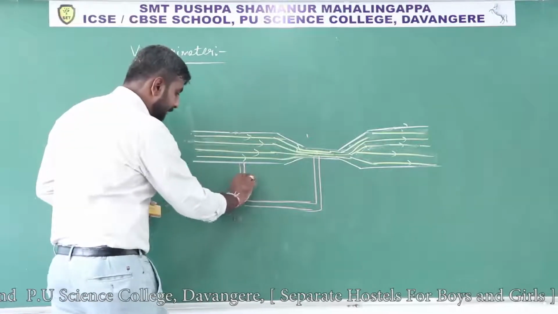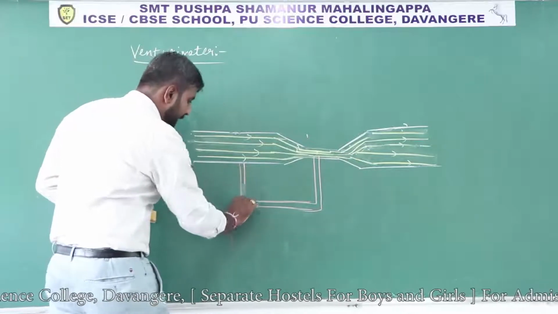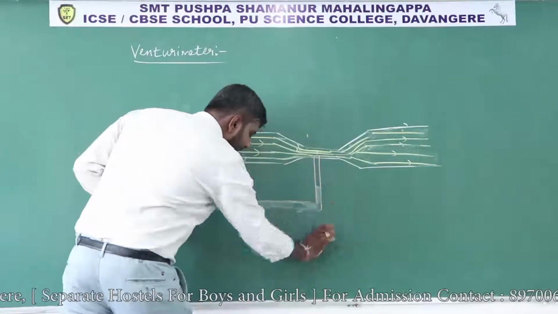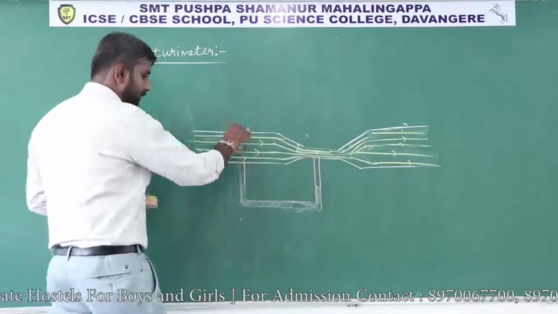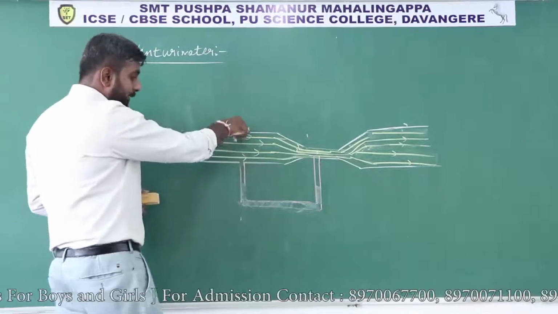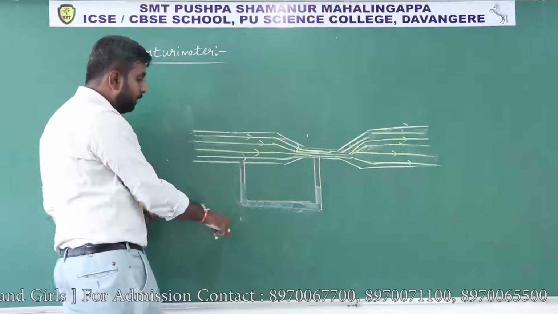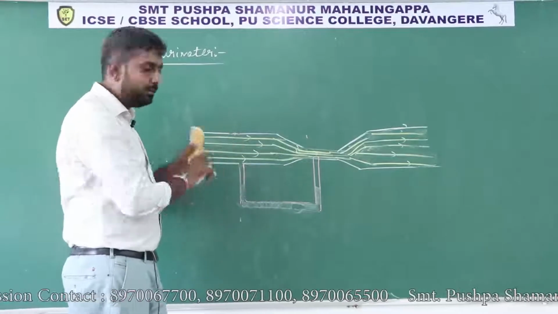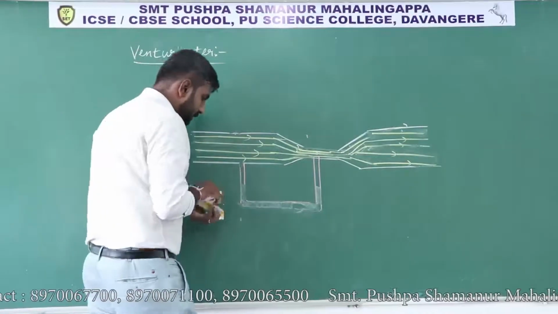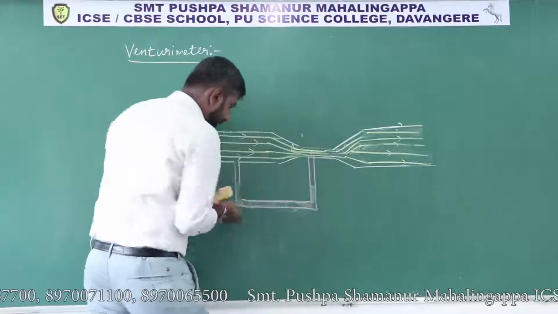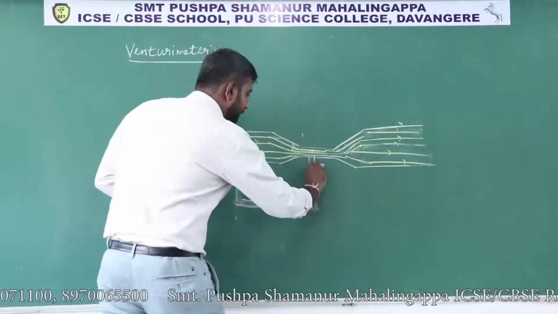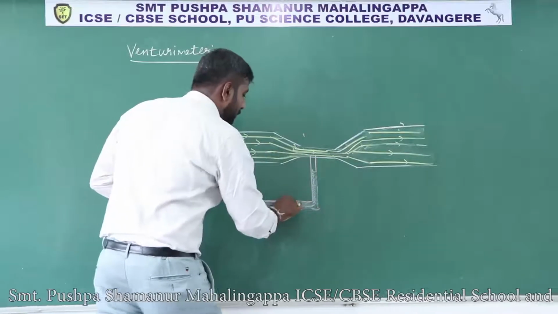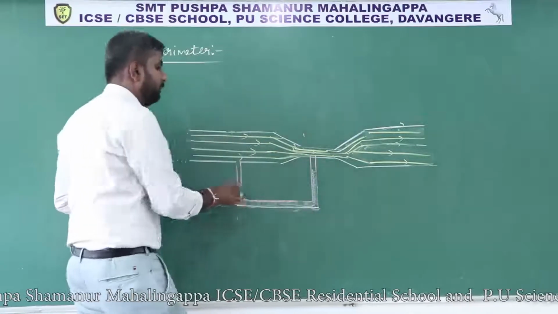In this manometer, initially the mercury level at both ends, the height of the mercury level, will be the same. As the water flows into the U tube, definitely on one side the mercury level will decrease and on the other side the mercury level will increase. So this is what you may see in this U tube.